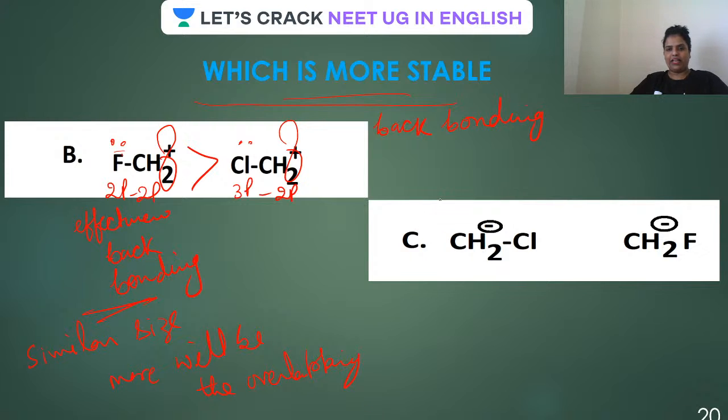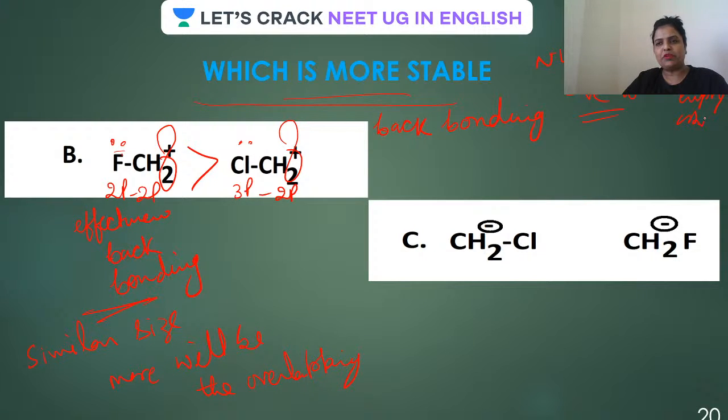All your eyes on the screen now, guys. Which is more stable? Let me know which is more stable. Here there was a positive charge. Here there is a negative charge. See, guys, you know that there is a negative charge. Nucleophile. What happens during nucleophile? Negative charge, lone pair, then lone pair to pi, and then positive charge or free radical. In other words, empty orbital.